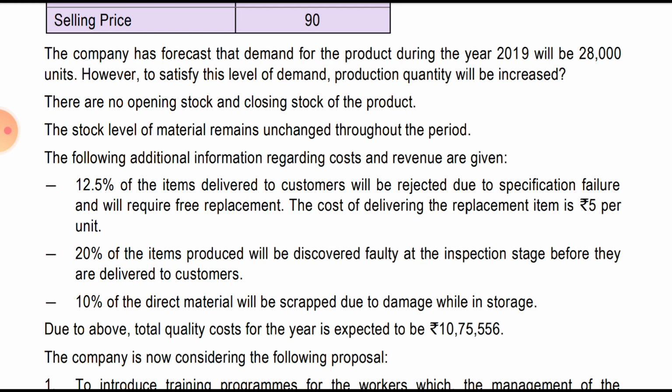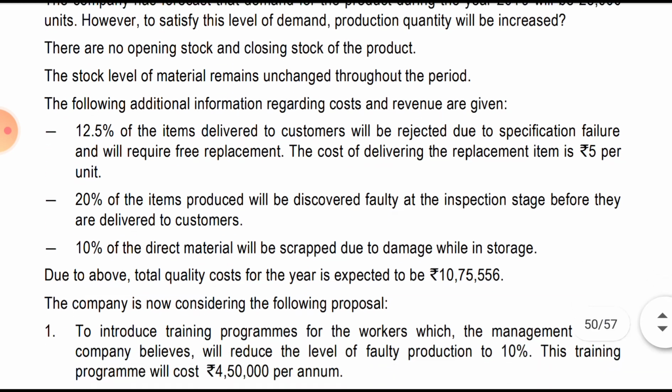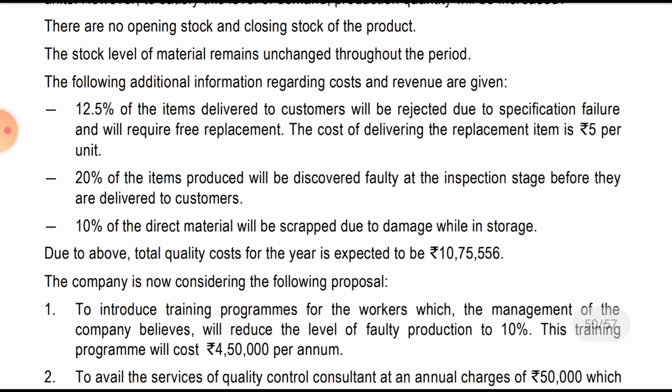Okay. The following additional information regarding the cost and the revenue is given. This is also a much simpler question. We have to just do a reverse calculation for each stage. Find out the units that were required, find out the difference between them, and the cost incurred. We have to multiply by the cost incurred, and we will get the exact cost at that point of time.